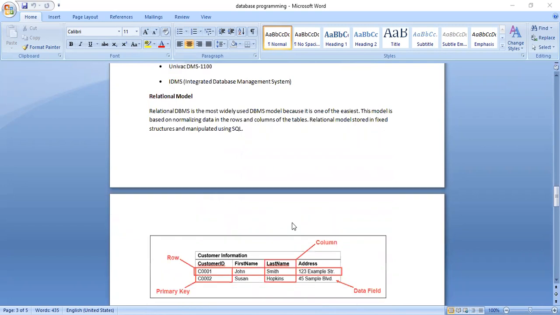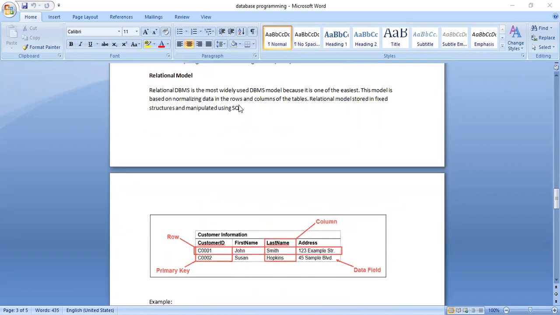A third very popular data model is the relational model. We call it RDBMS, Relational Database Management System software. What is the basic thing? How do they store the data? In the relational model, very simply, they store the data in terms of a table. We know a table means we'll have rows and columns here.